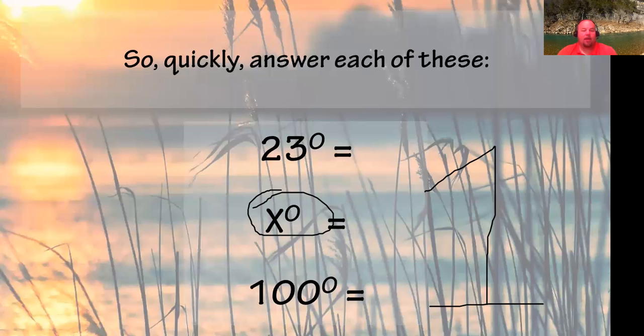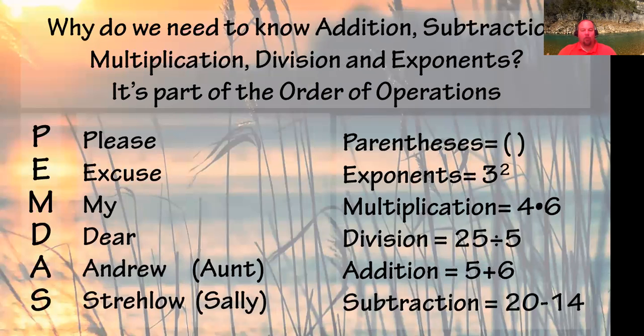All right, and that may come in to help us on something we're going to look at in a little bit. So why on earth do we need to know all these operations? We talked about addition, subtraction, multiplication, division, exponents. This is all part of the order of operations. When we're learning math, it's important for us to know, one, how to do all the skills, but then how to use those tools appropriately. The order of operations is so crucial to doing all the math. You cannot do the math right if you don't follow the order of operations.